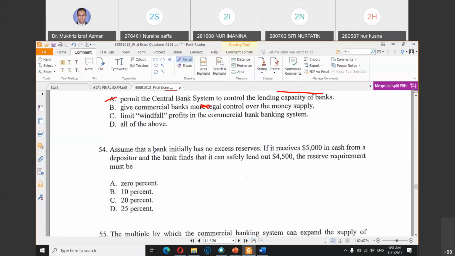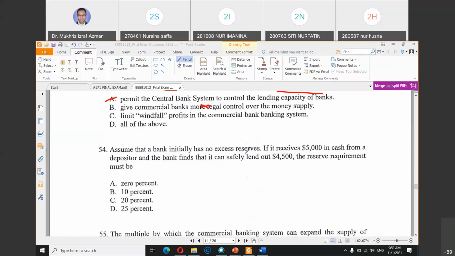Last question for today, question 54. Assuming that the bank has initially no excess reserve.